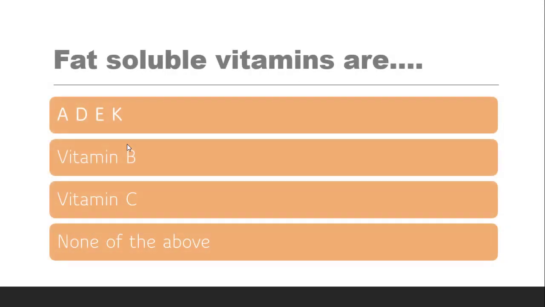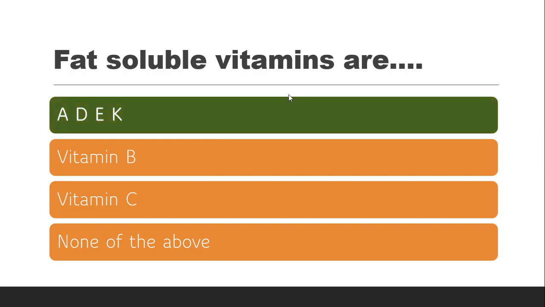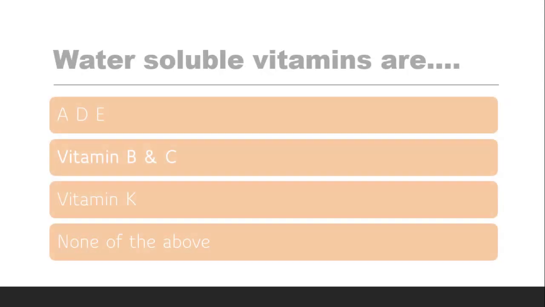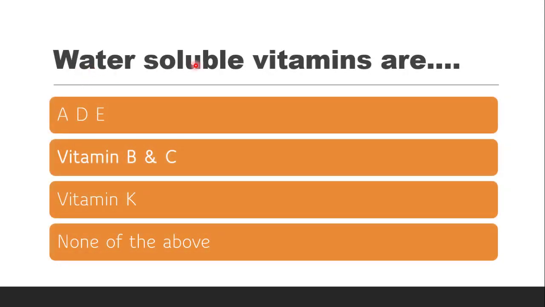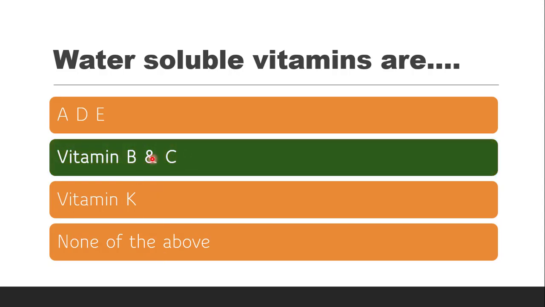Next question is fat soluble vitamins are, whether it is A, D, E, K, vitamin B, vitamin C, or none of the above. Fat soluble vitamins are vitamin A, vitamin D, vitamin E, and vitamin K. Next question is water soluble vitamins are, whether it is A, D, E, whether it is B and C, whether it is K, or none of the above. The correct answer is it is B and C.